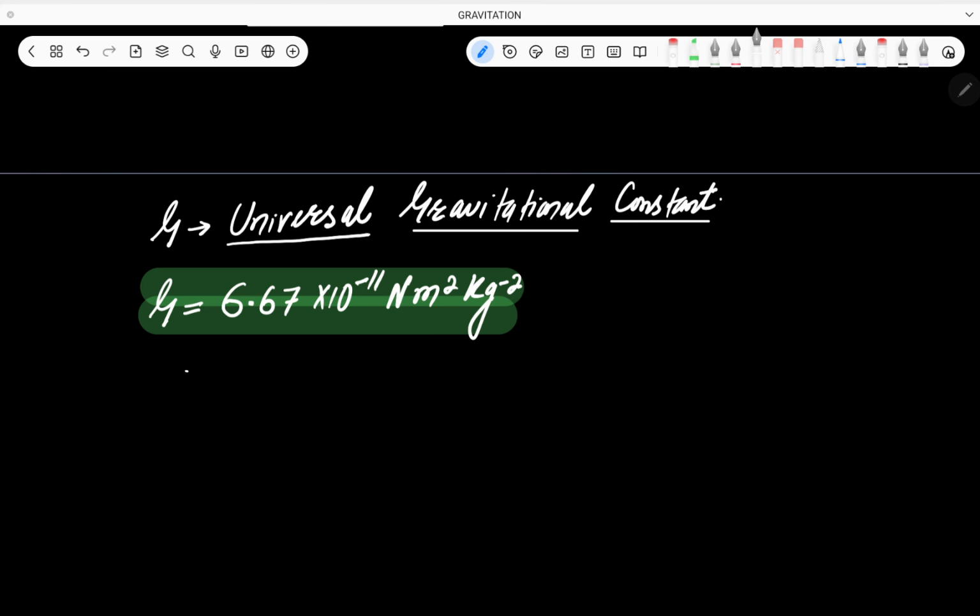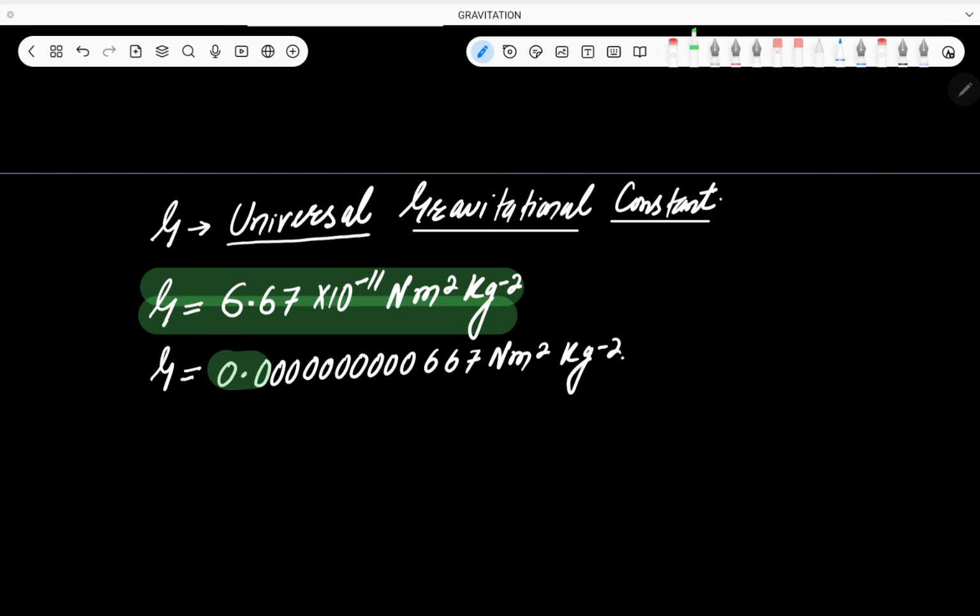ठीक है, आप ऐसे भी लिख सकते हैं, it's also equal to 0.1234567 Newton meter square per kg square. This is the value of the G. अब मैंने ऐसे क्यों लिखा G? So that you will have a feel कि इसका वैल्यू बहुत कम है compared to 1. Its value is very small compared to 1. This G is very small compared to 1.